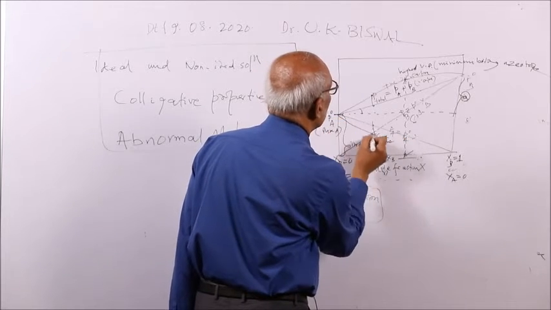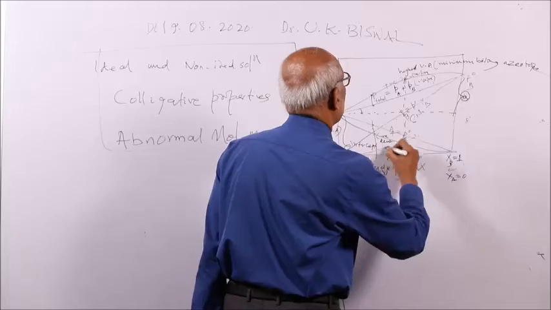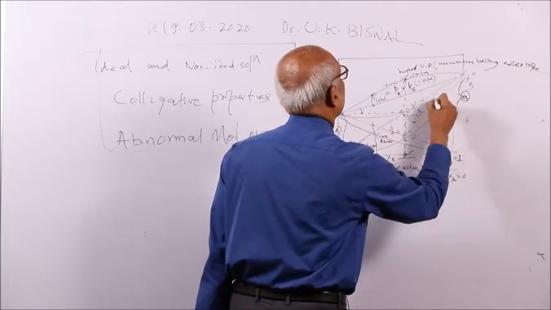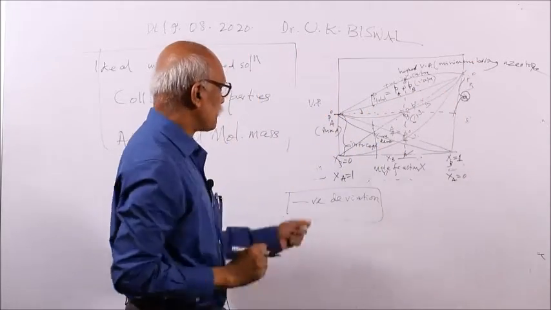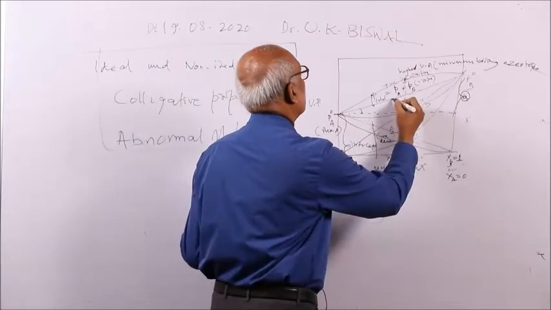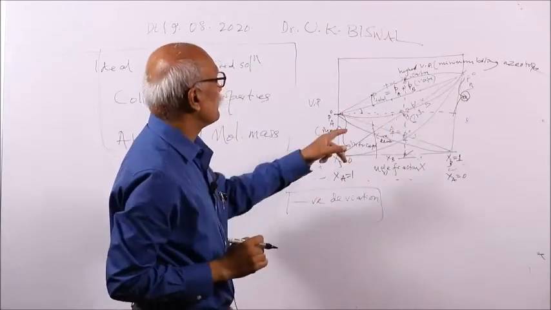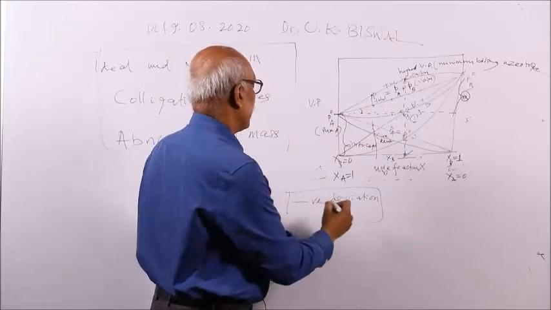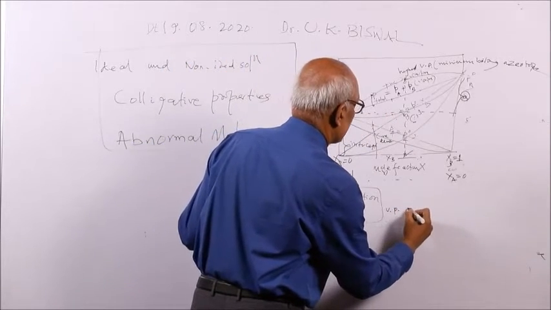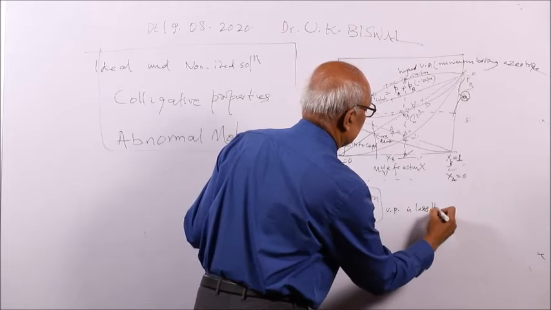That means the plot will be like this for the total plot. You are expecting here, but you are getting here. So there is negative deviation. Negative deviation means the vapor pressure is less than expected.